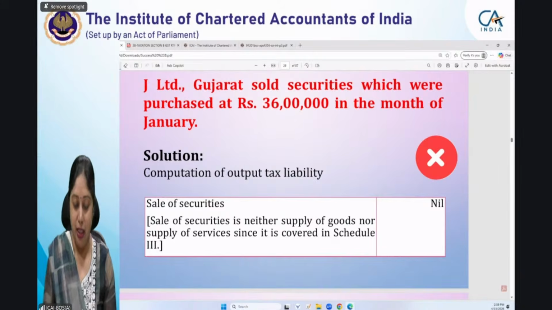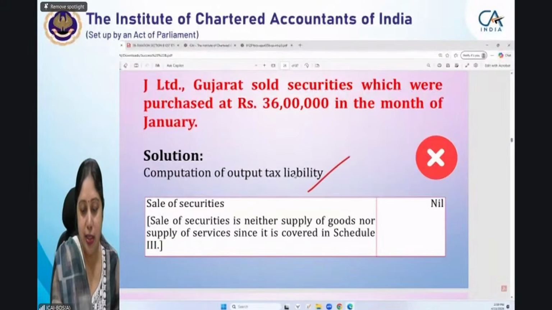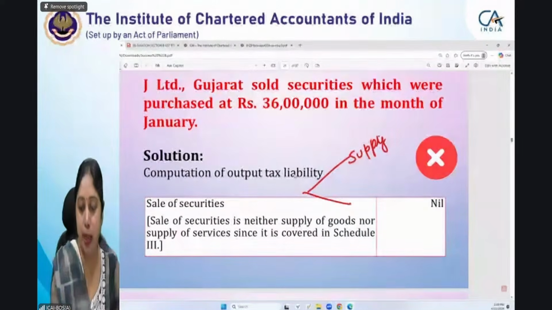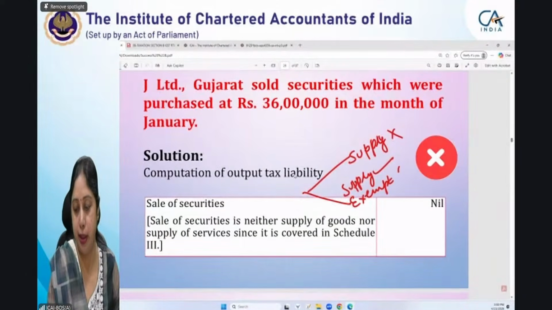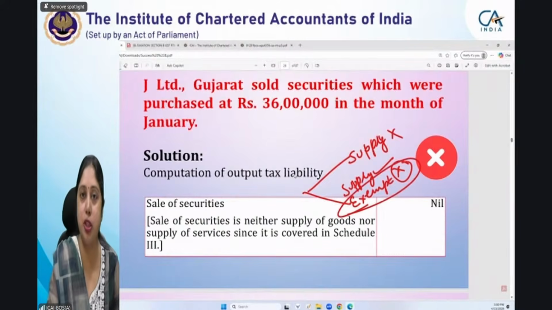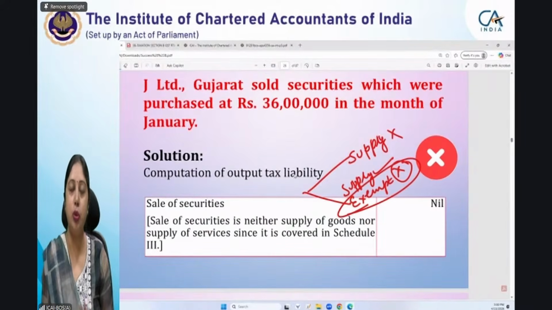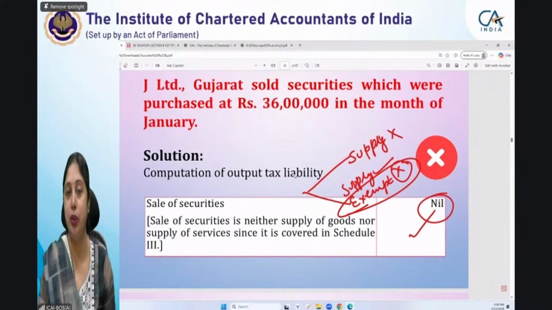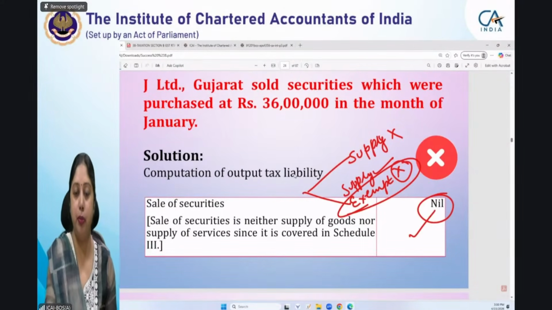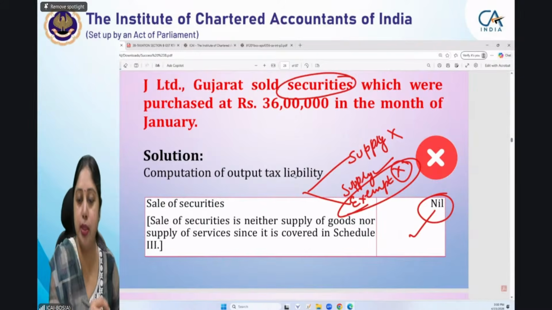See, now we have just seen two cases. One is the transaction is not supply per se, and second is it was supply in the first instance, but it has been exempt subsequently. So that is why it is not subject to GST, or it is not liable to GST. Now, in this question, it is correct that GST will not be payable on this particular transaction, but we said securities. He has sold securities.